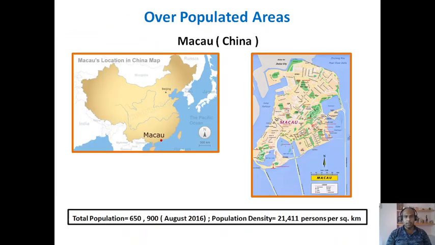Now, I am going to give you some examples of overpopulated areas. Macau. Macau is an autonomous part of China that is located in the southeastern direction. As you can see in the figure, the total population density in that particular region is 21,411 persons per square kilometer, which is quite high.